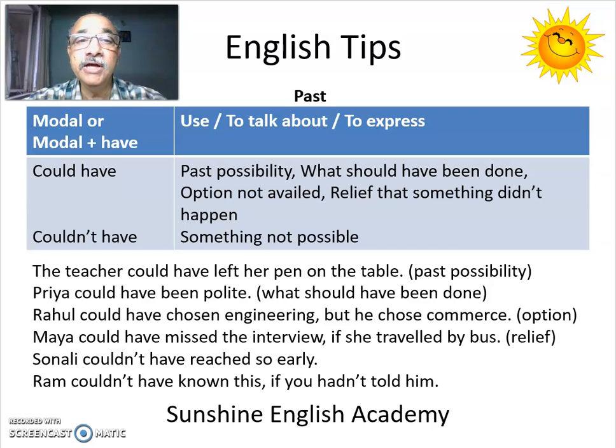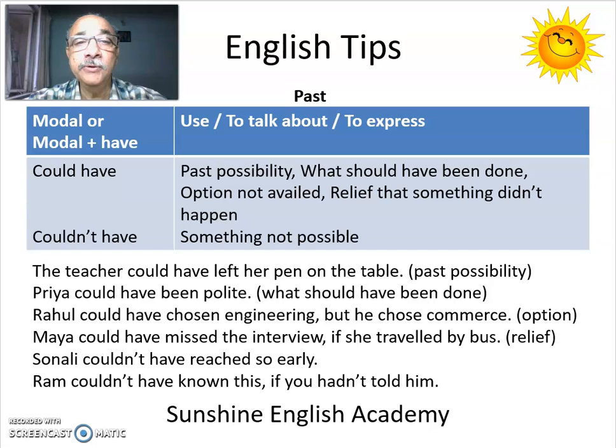Next, Priya could have been polite. This is something that should have been done. She was very rude. That's not good. She could have been polite. Next, when you have the option of doing something, but you didn't do it, you can use could have to express that. Rahul could have chosen engineering, but he chose commerce. He had the option of doing engineering, but he didn't take it up. He chose commerce.